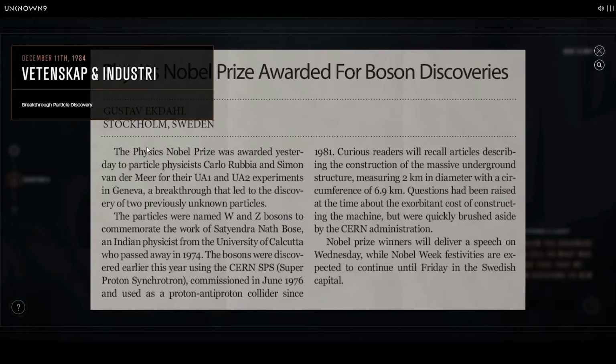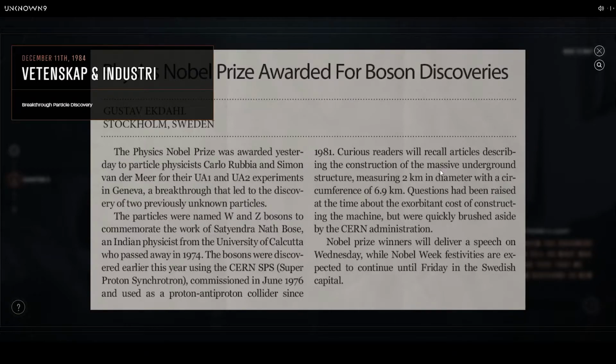Vetenskap and Industry, Stockholm. The Physics Nobel Prize was awarded yesterday to particle physicists Carlo Rubbia and Simon van der Meer for their UA1 and UA2 experiments in Geneva, a breakthrough that led to the discovery of two previously unknown particles. The particles were named W and Z bosons to commemorate the work of Satyendra Nath Bose, an Indian physicist from the University of Calcutta who passed away in 1974. The bosons were discovered earlier this year using the CERN SPS, superproton synchrotron, commissioned in June 1976 and used as a proton-antiproton collider since 1981.